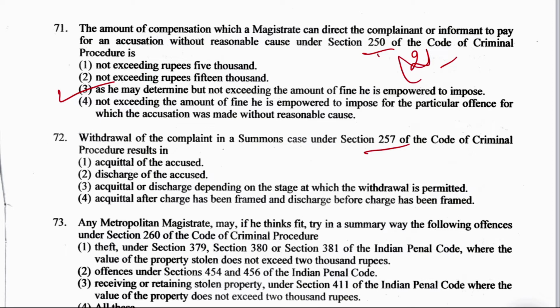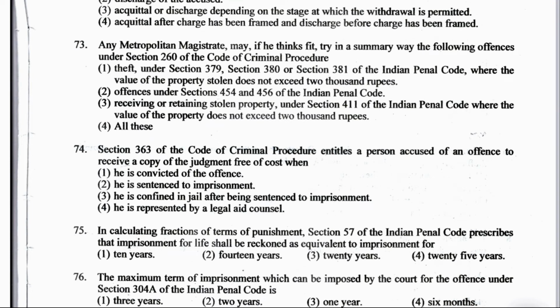The right answer here is option number 1, acquittal of the accused, because according to section 257 CrPC, withdrawal of the complaint: if a complainant at any time before a final order is passed in any case under this chapter satisfies the magistrate that there are sufficient grounds for permitting him to withdraw his complaint against the accused, or if there be more than one accused, against all or any of them, the magistrate may permit him to withdraw the same and shall thereupon acquit the accused against whom the complaint is so withdrawn. So acquittal of accused. Now the next question, question number 73.